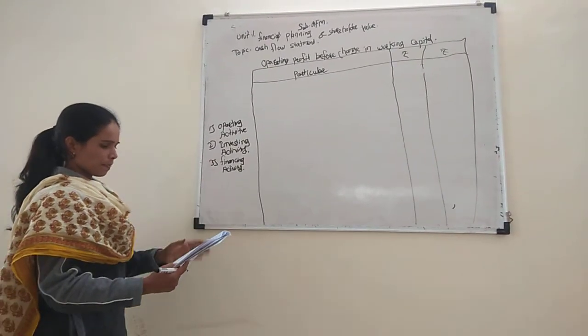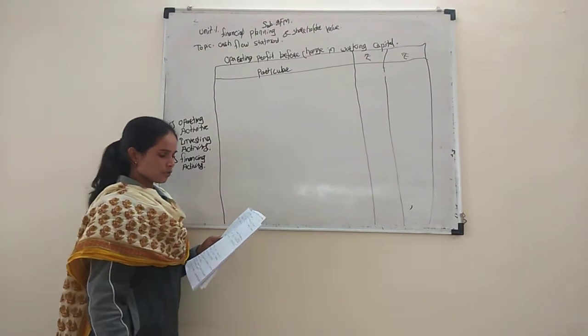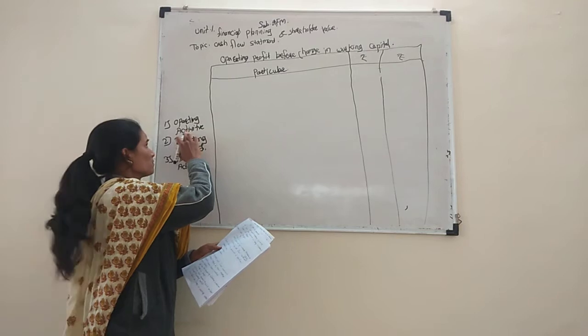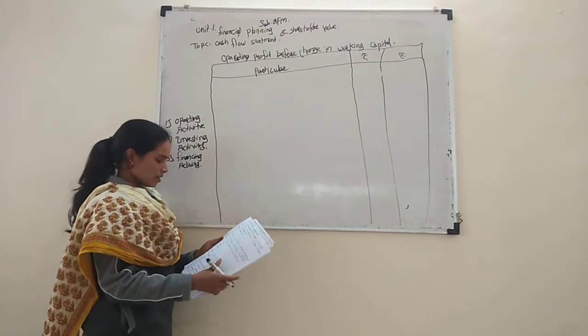These are the three elements of the cash flow statement. Three sections of the statement means first one operating activity, second one investing activity, and third one financing activity.